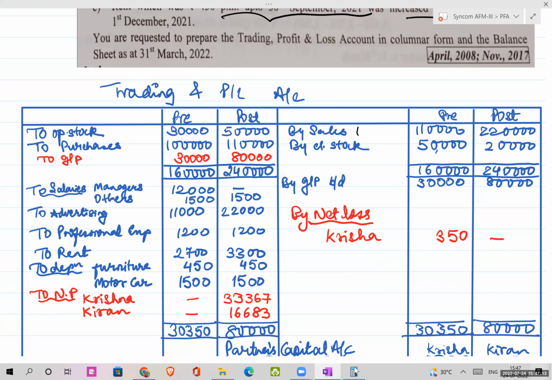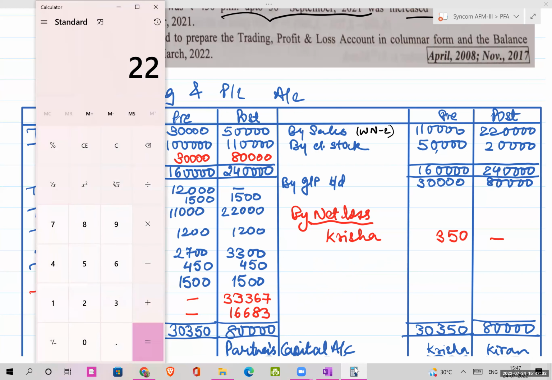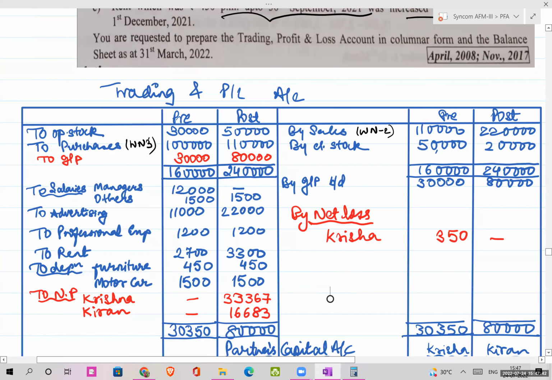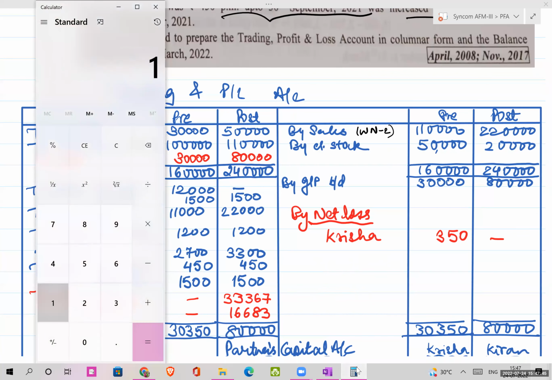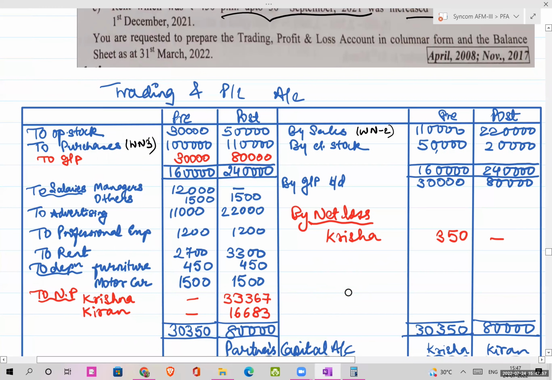Sales we had already worked out in working note number 2. Purchases we also worked out in working note number 3. Closing stock is given in the question. Okay. So 2,20,000 plus 20,000 minus 1,60,000, so 80,000 is my gross profit. Next, 1,10,000 plus 50 minus 1,30,000, 30,000 is my GP. Okay.